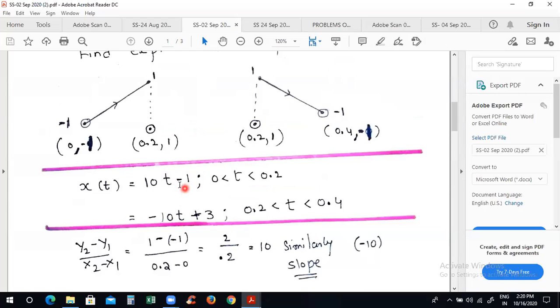But what about the constant? You have to find the C value here, the constant. That means you have to adjust the value.